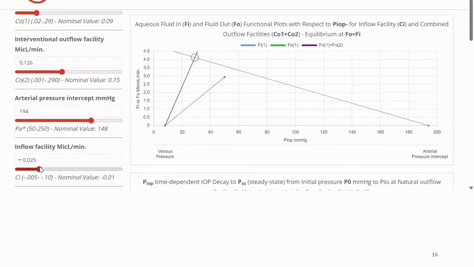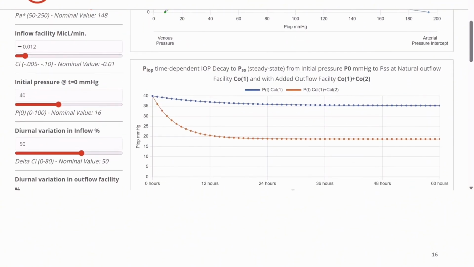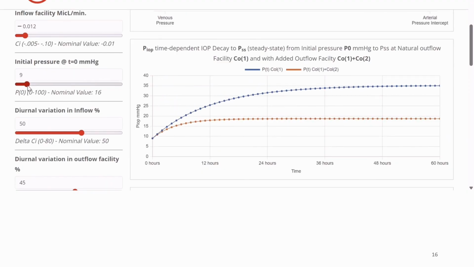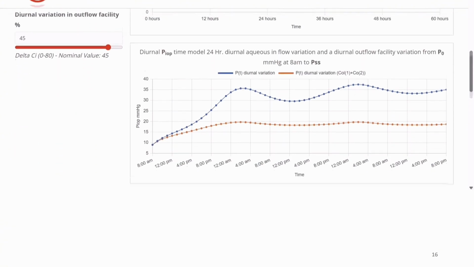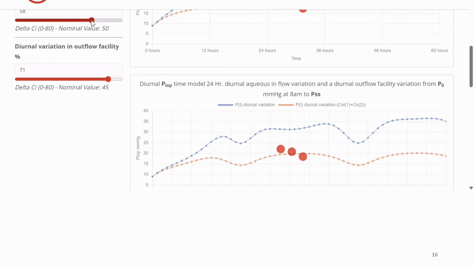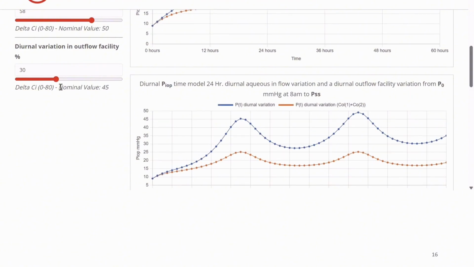Altered equilibrium IOP due to additional interventional outflow or inflow facilities, such as a drainage device, surgical procedures, pharmacological interventions, are all able to be calculated. The enabled model prediction of time-dependent IOP responses and its alteration due to pharmacologic and surgical interventions are critical to the modern assessment of glaucoma treatment. Finally, calculation of diurnal and other cyclical variations in IOP, including the effect of IOP interventions, are possible.